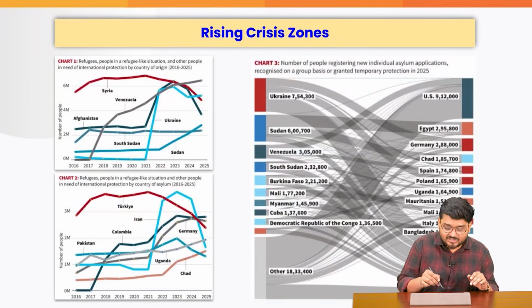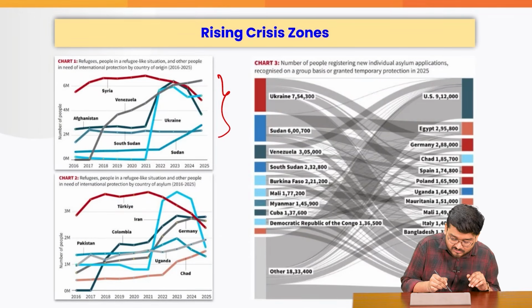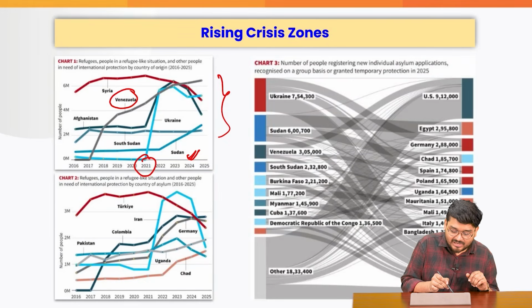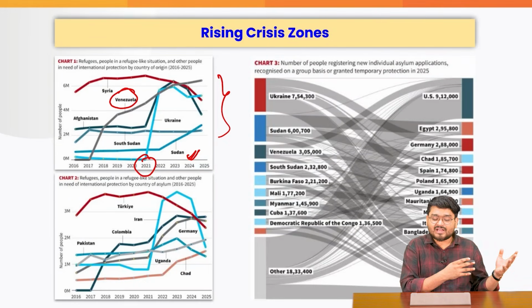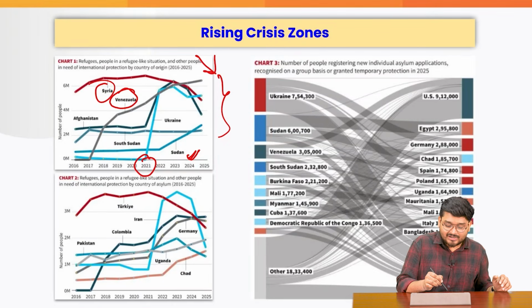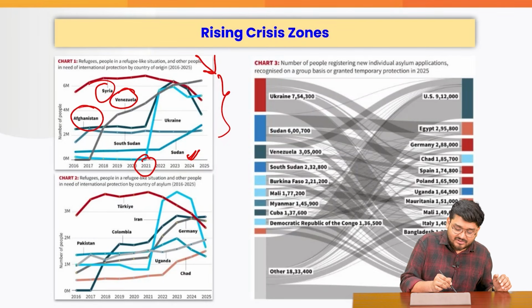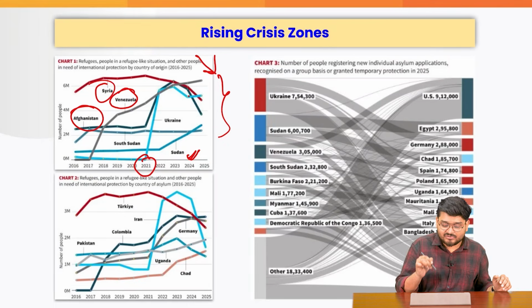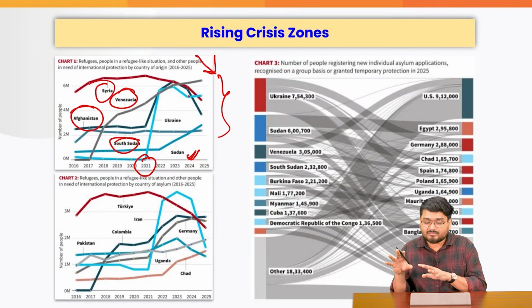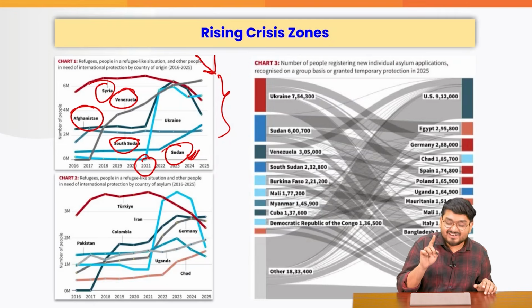If you can see the chart here, the line for Ukraine, this blue line here, has suddenly increased after 2021. Also, countries like Sudan are seeing increases, right? Venezuela, in recent time, has seen increases. On the other side, Syria has seen a declining number of refugees. Afghanistan is seeing a declining number of refugees, right? South Sudan, same or stagnant number of refugees. Sudan, increasing number of refugees.